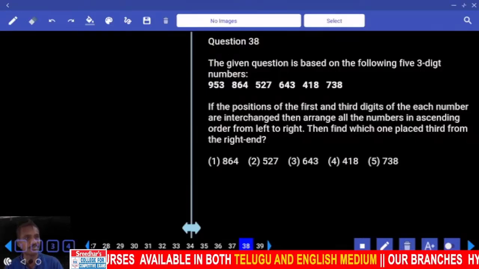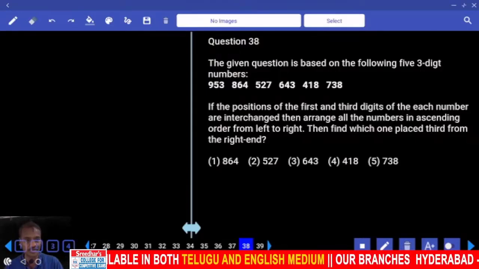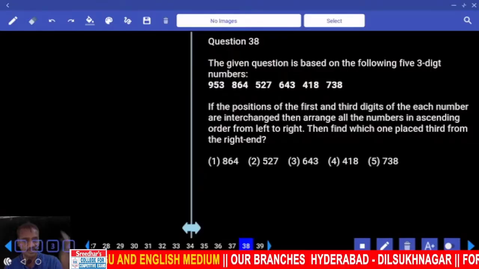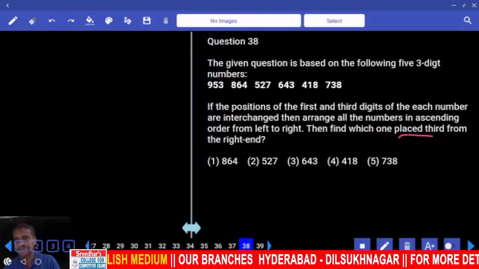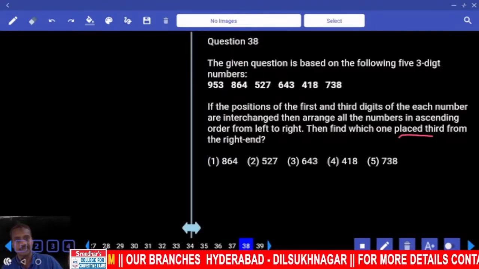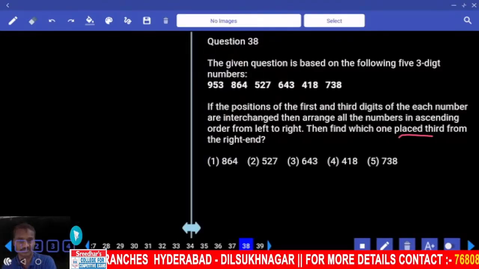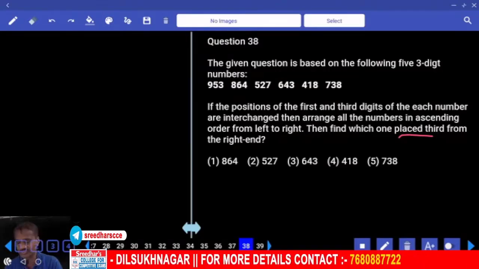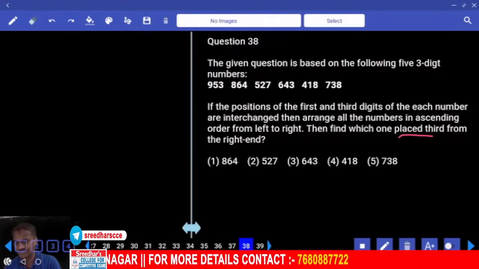That means the entire number will be reversed. Then arrange all the numbers in ascending order, from left to right. Then which one is third from the right? Third from the right is nothing but the third highest number. And which digit is coming to the first place? The third digit. Among the third digits we need to find out which is the third highest.